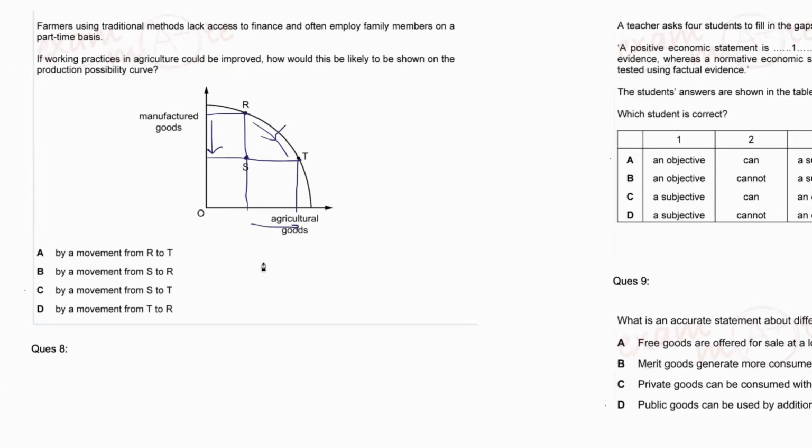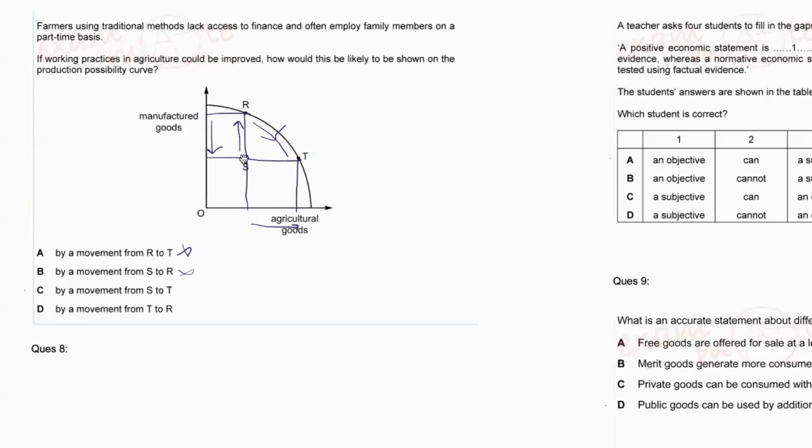We want to show an increase in agricultural good, but we don't want to show a decrease in the manufactured good because nowhere does the question mention manufactured goods. So option A is wrong answer. Option B, a movement from S to R. When you move from S to R, what do you see? You see that your manufactured goods has increased, but the agricultural goods is fixed. This is also not really what we want because we want to show an increase in agricultural goods. So this is a wrong answer because it does not show any form of increase in agricultural goods.